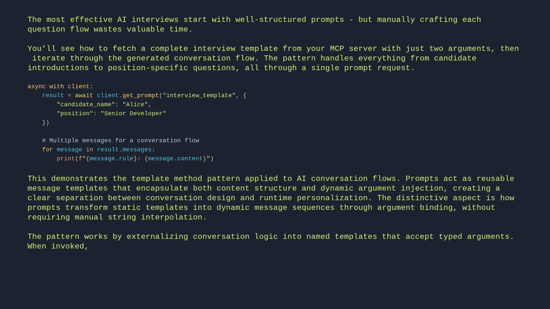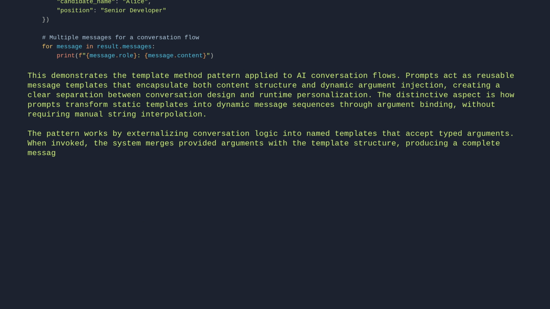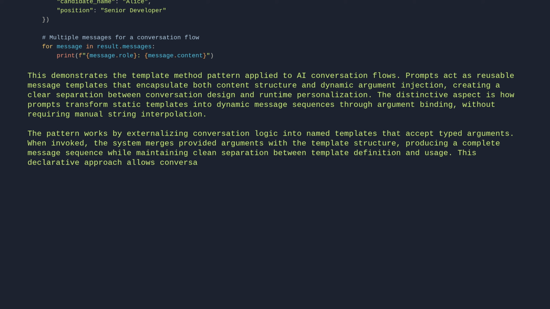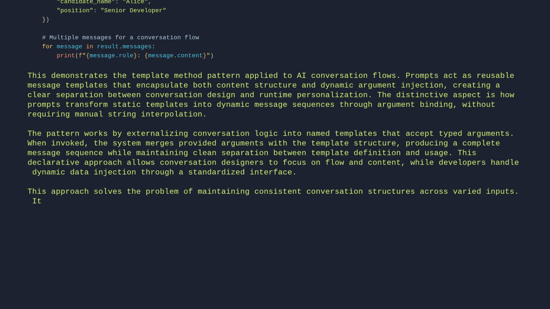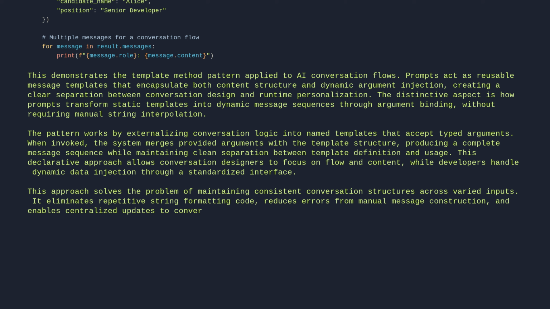When invoked, the system merges provided arguments with the template structure, producing a complete message sequence while maintaining clean separation between template definition and usage. This declarative approach allows conversation designers to focus on flow and content, while developers handle dynamic data injection through a standardized interface. This approach solves the problem of maintaining consistent conversation structures across varied inputs. It eliminates repetitive string formatting code, reduces errors from manual message construction, and enables centralized updates to conversation templates.